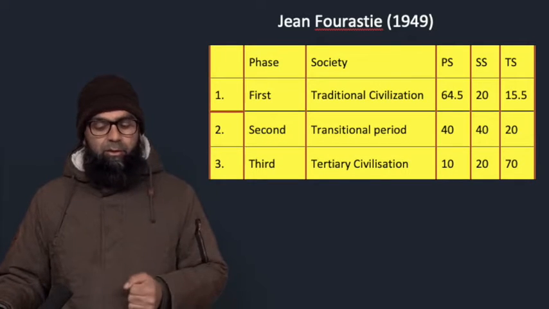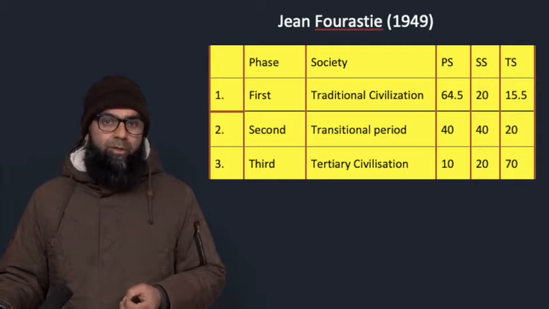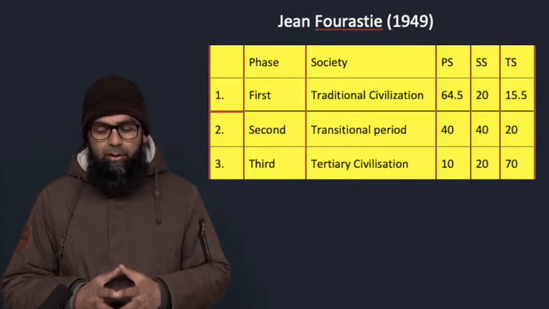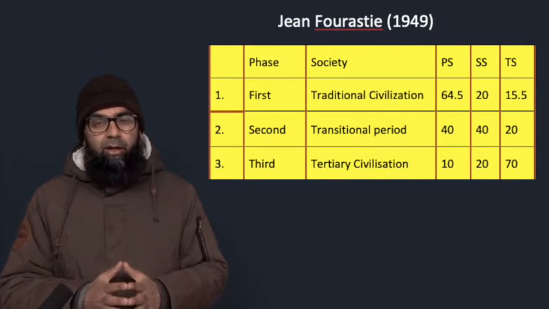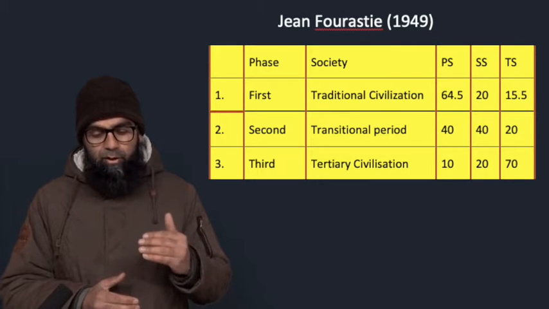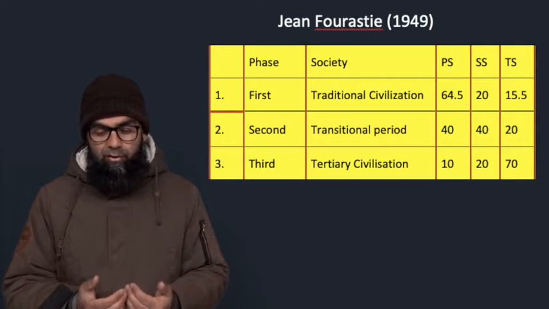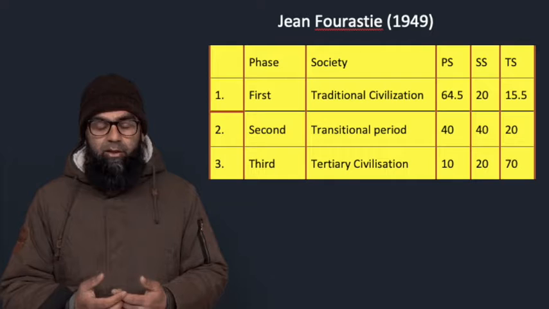The second phase, the transition phase, he called it: 40% of GDP is contributed by the primary sector, 40% by the secondary sector, and 20% by the tertiary sector. You can see here that the importance of the primary sector is getting reduced, and that of the secondary sector is increasing significantly. And there is some progress in the tertiary sector as well.